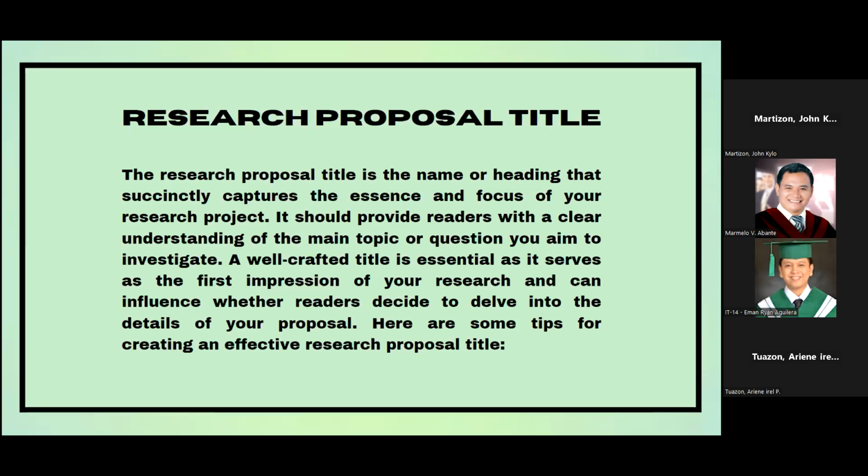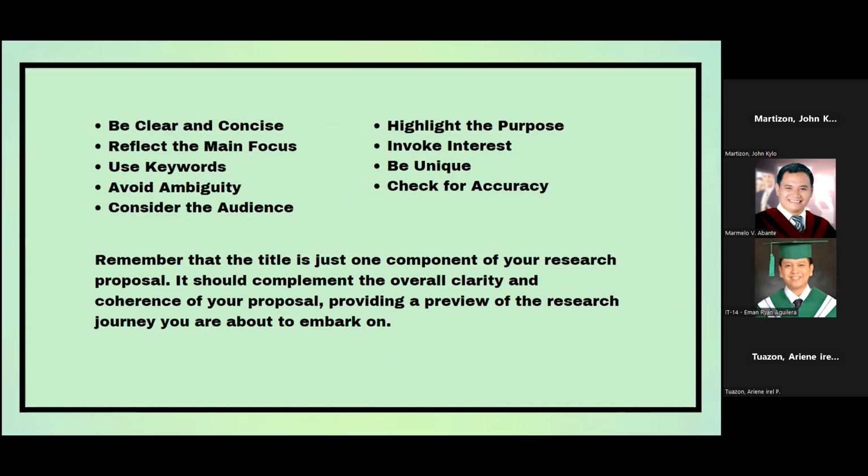So here are some tips for creating an effective research proposal title. The first one will be clear and concise. Keep the title brief and to the point. Avoid unnecessary words or jargon. And also, number two will reflect the main focus. Ensure that the title accurately reflects the central theme or subject of your research. Use keywords.